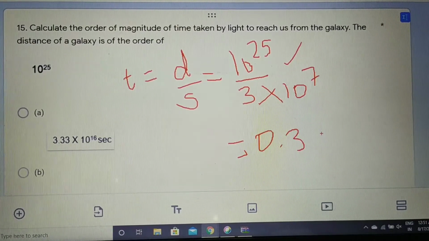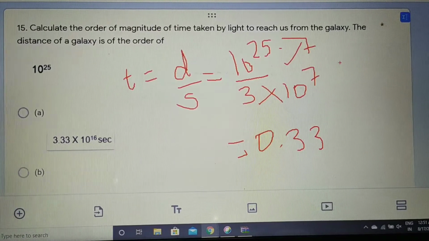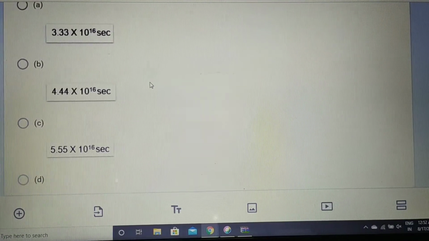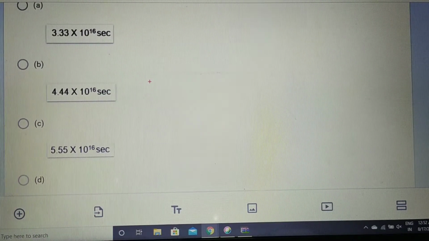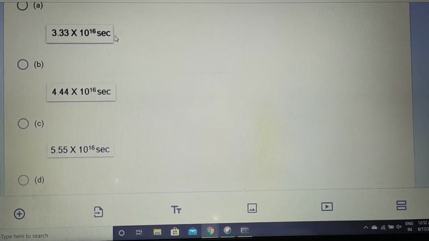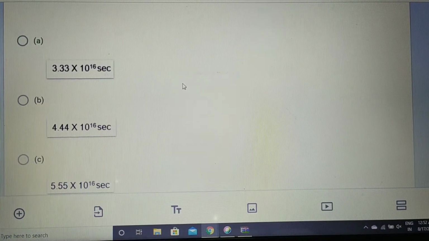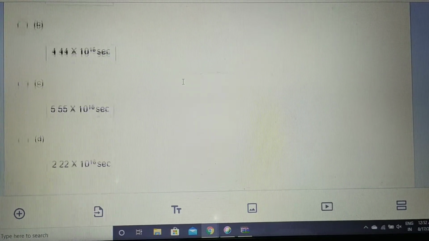And in the power, you can easily find it by subtracting: from 25 you have to subtract 7. Now the upside you will be taking, so it will be 25 minus 7 power. You will easily calculate. Let us try to find if we can get the answer from this much only. From all the options, only one option has 3, that means 3.33. So the correct option is the first one, that is 3.33 into 10 to the power 16 seconds. You can easily solve the calculation part and you will easily be able to find the solution.